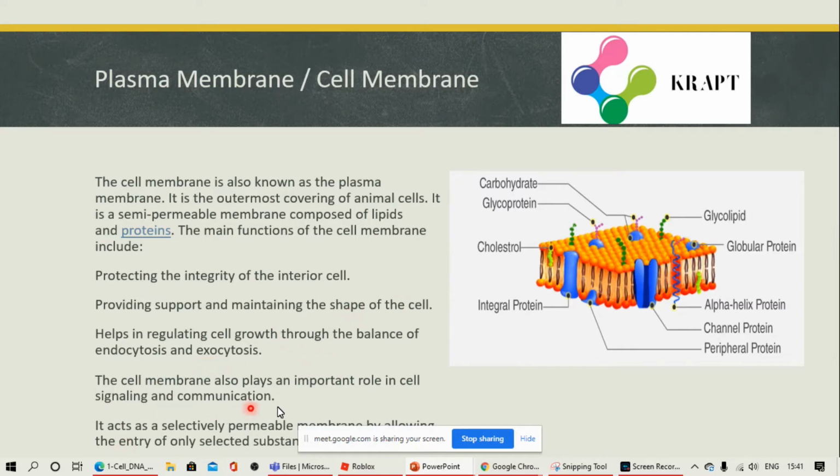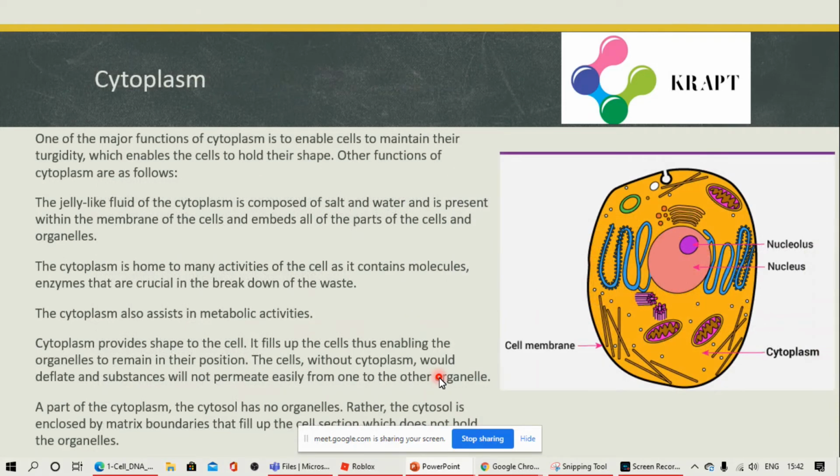Cell membrane also plays an important role in signaling and communication. It has glycoproteins, glycolipids and carbohydrates which act as antennae. It helps in cell signaling and communication with other cells. It also acts as a selectively permeable membrane by allowing the entry of only selected substances into the cell.